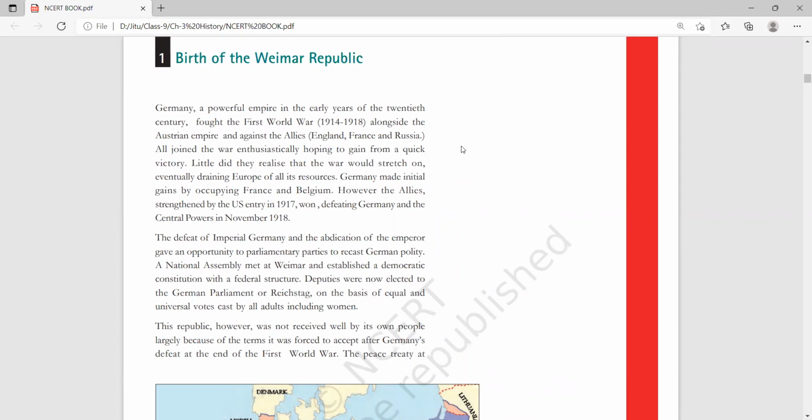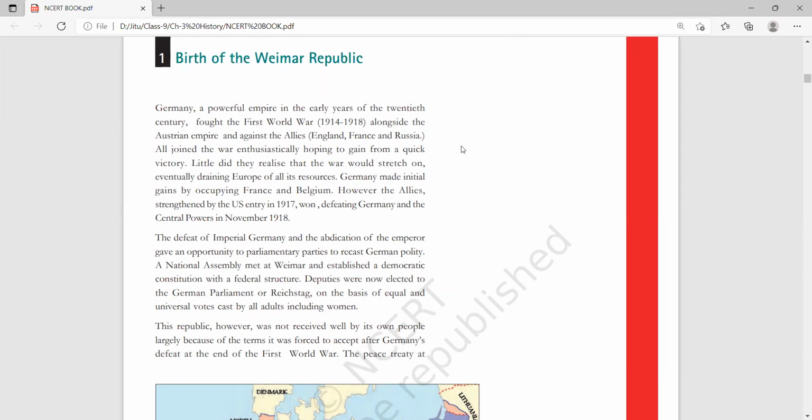Now, dear students, first of all, let's discuss the first part of this chapter, that is the birth of the Weimar Republic. Now this would be the recap of the Holocaust story. The Holocaust story happened in 1945. Now we are at the time of 1914 to 1918. Now let's read the chapter and try to find out why the situation of the Second World War was created. We will discuss all these things in this chapter, right? And it would be most important, dear students.